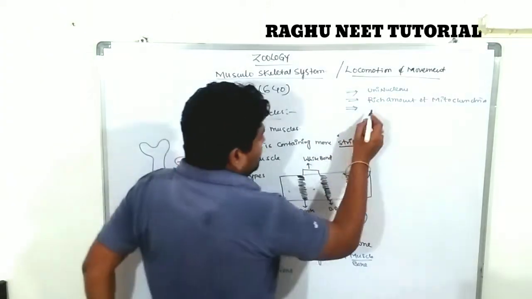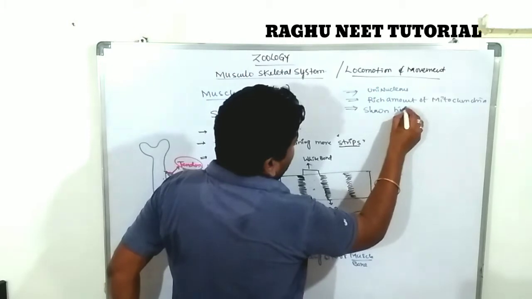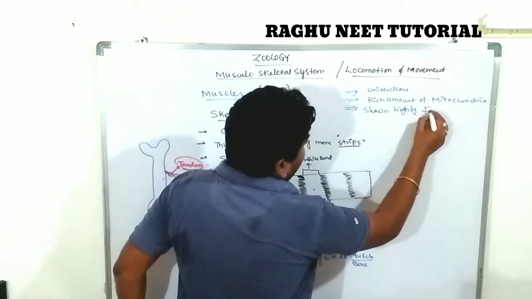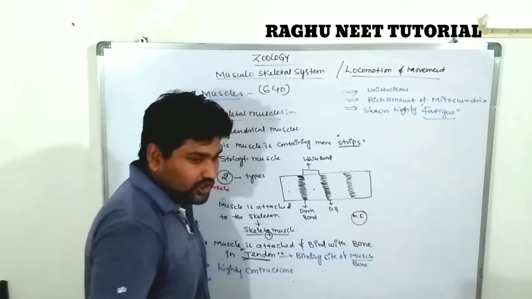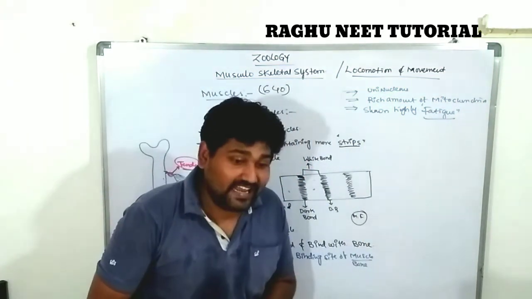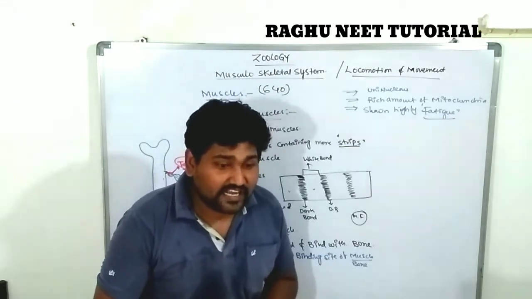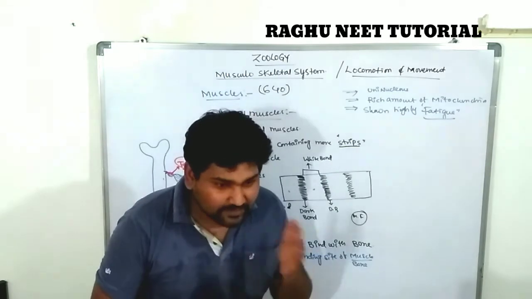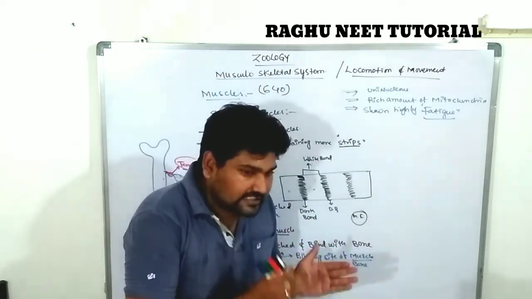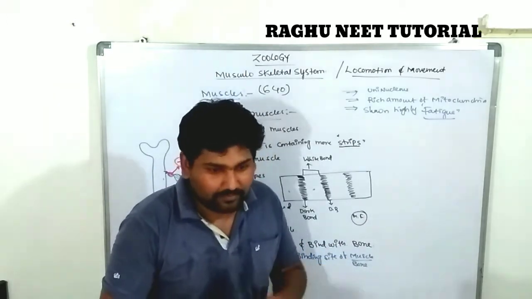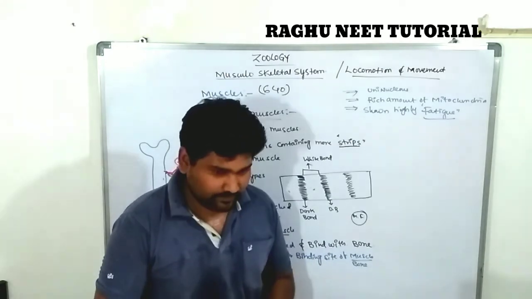Next, these muscles show high fatigue. What is the meaning of high fatigue? High fatigue is nothing but a lack of sufficient oxygen in the muscle region or bloodstream. The rapidly contracting muscles are not getting sufficient oxygen.